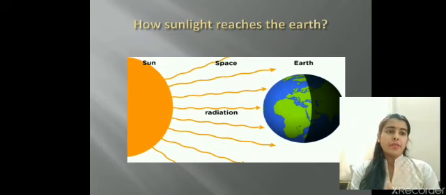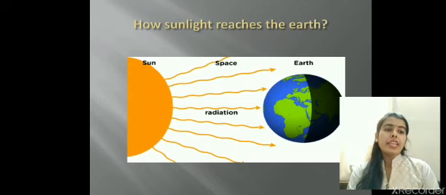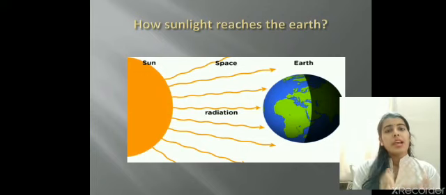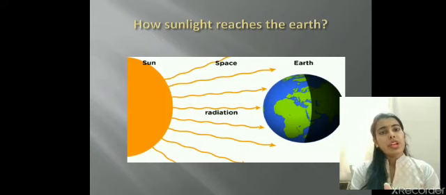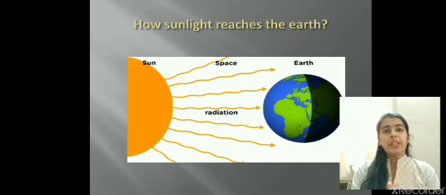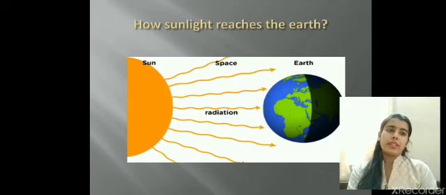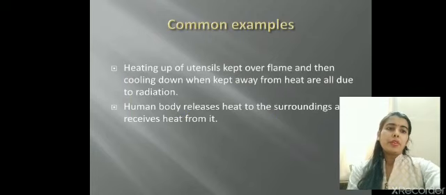All hot bodies emit radiation. Now how can I say that? If I keep a cup of hot milk at room temperature, I will find that after 5 to 10 minutes the hot cup of milk has cooled down to room temperature. How did it happen? Did I keep any ice in that? No. This hot cup of milk was emitting radiations. It was losing the heat to its surroundings. This is the process of radiation.